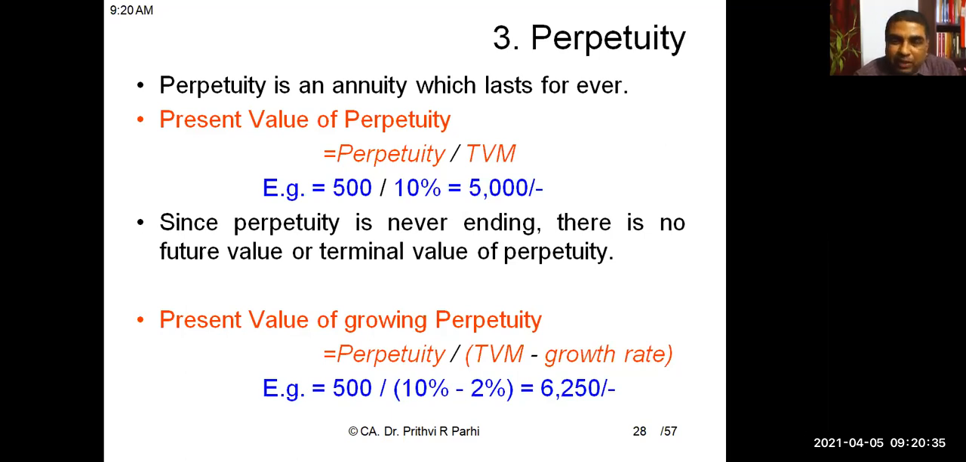This is about the perpetuity. As you know, perpetuity lasts forever. The present value of perpetuity is equal to perpetuity divided by time value of money. Let us say 500 rupees you are going to receive forever. The present value is 500 rupees divided by time value of money. Here time value of money is assumed 10%, so the present value is 5,000. Perpetuity continues forever, so there is no future value of perpetuity. Only present value we can compute. Is it okay?